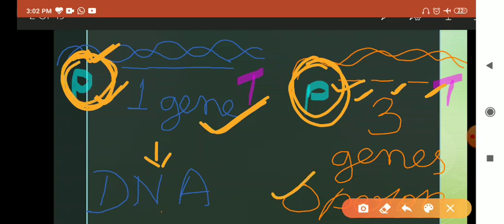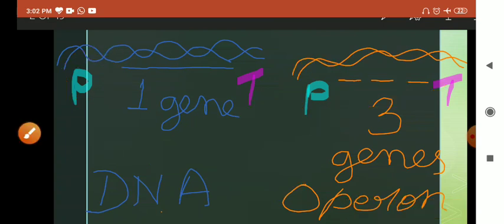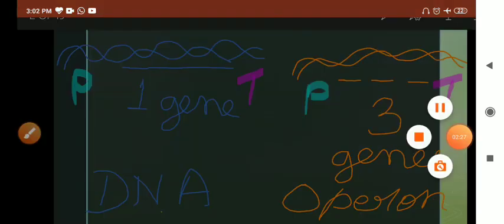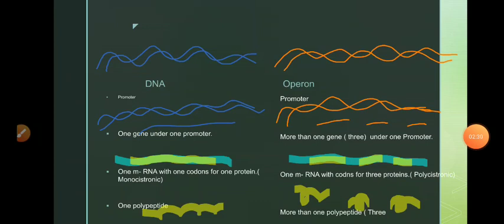So now you know the meaning. When there is one promoter, one gene, then it is a simple stretch of DNA. But when there is one promoter and it has under it three different genes for three different protein productions, then we term that DNA stretch as an operon, and these genes are structural genes. Now we will study this in detail.